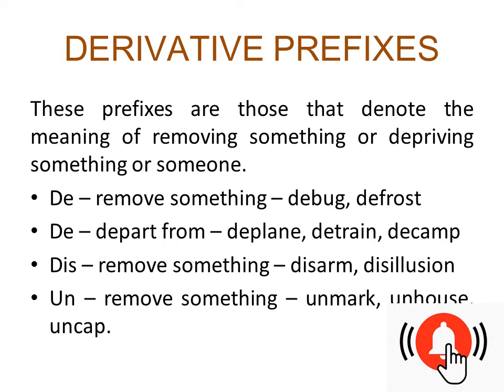So, in case you are removing anything or depriving something or someone, they are these kind of prefixes, like de, remove something: debug, defrost. Then it can also mean depart from: deplane, detrain, decamp. Dis is like remove something: disarm, disillusion. Un, remove something: unmark, unhouse, uncap. So these are the prefixes that, when added to such words, actually deprive something or someone.